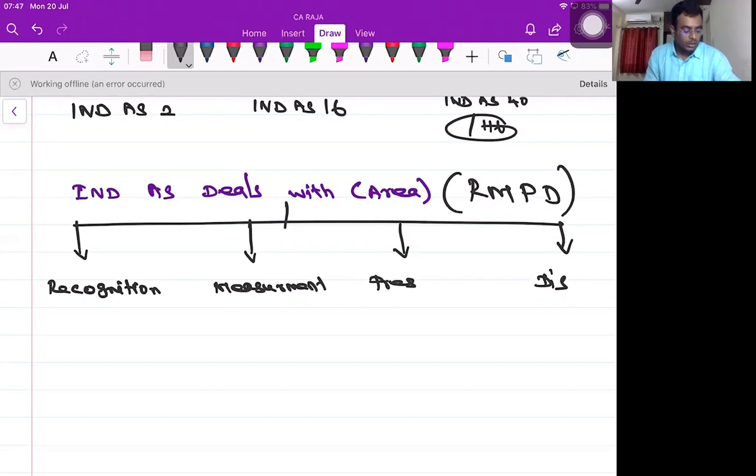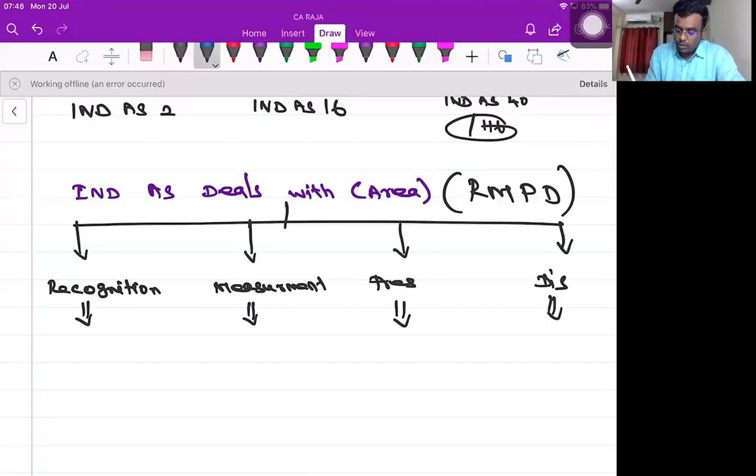All the accounting standards deal with these 4 areas. All the accounting standards, the Ind AS, deal with these 4 areas: recognition, measurement, presentation, disclosure. Is it clear? What is in recognition, measurement, presentation, disclosure? We'll have a small discussion on this.